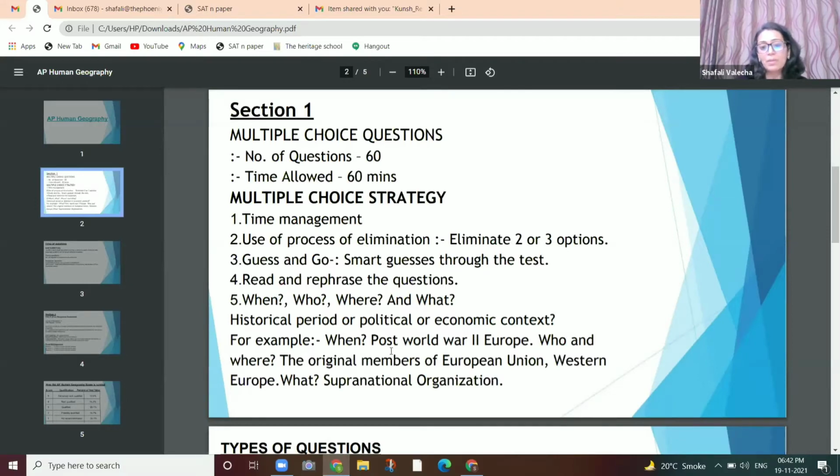For example, post World War II, Europe, the original members for European Union, Western, supranational organization, that's all has been covered. So we'll cover all the information with the chapters. This is a basic structure how to approach the question for MCQs.